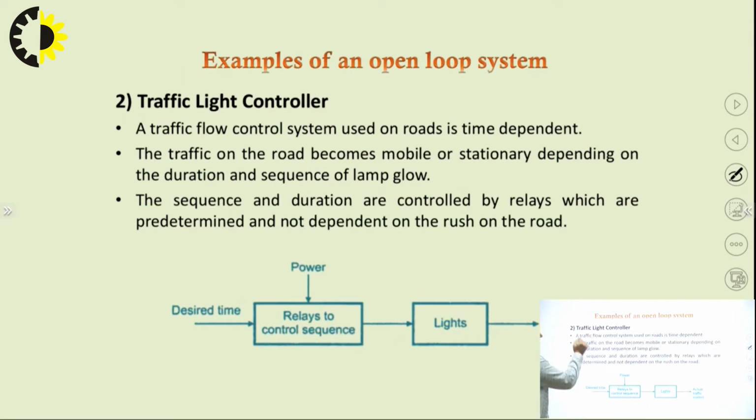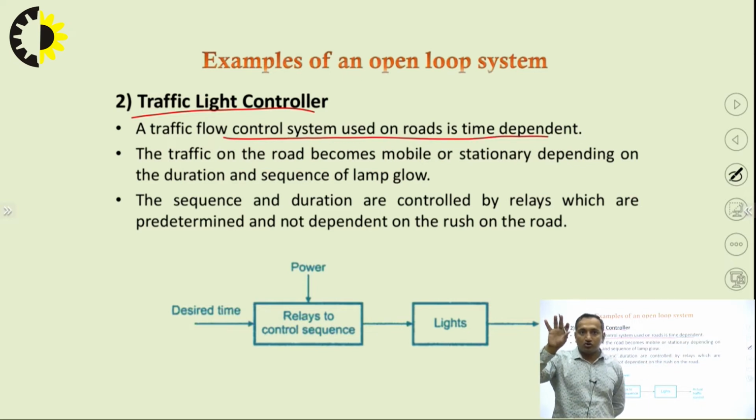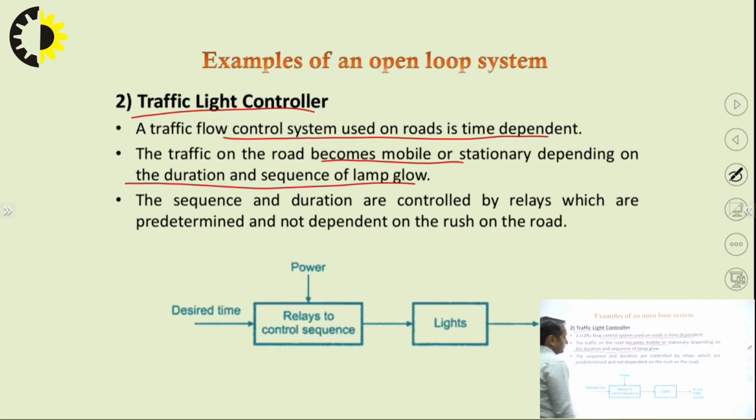Now, next is the traffic light controller. As I have described earlier, the traffic flow control system used on the road is time dependent. There is a time box in front, on top of the lights, which tells us for how many seconds there is going to be a red light, and for how many a green light, right? The traffic on the road becomes mobile and stationary depending upon the duration and sequence of the lamp glow.